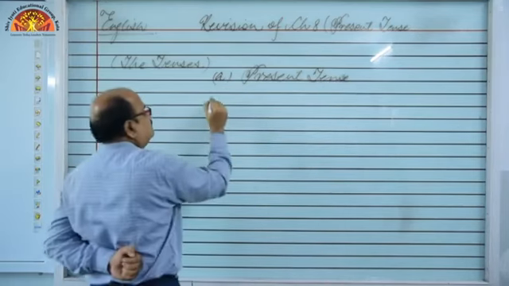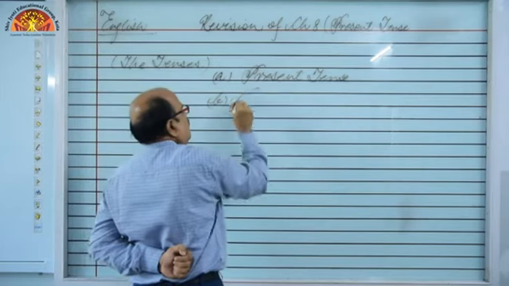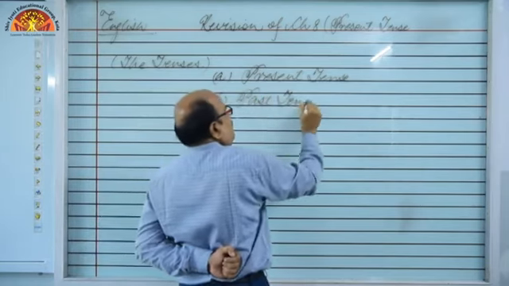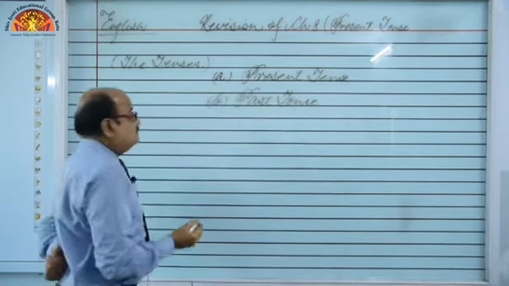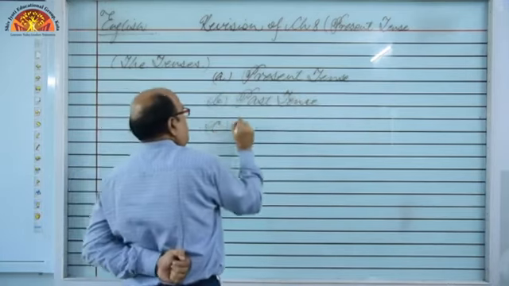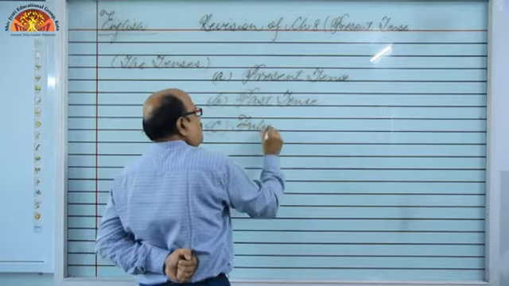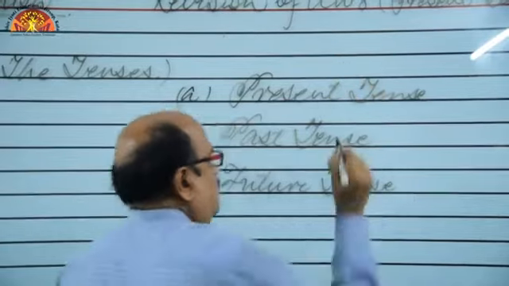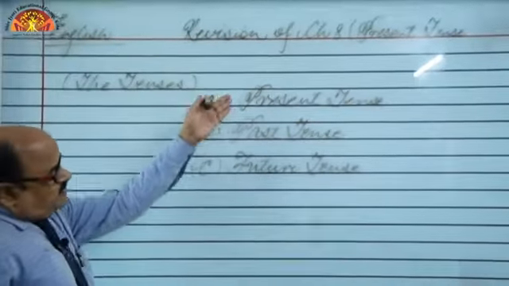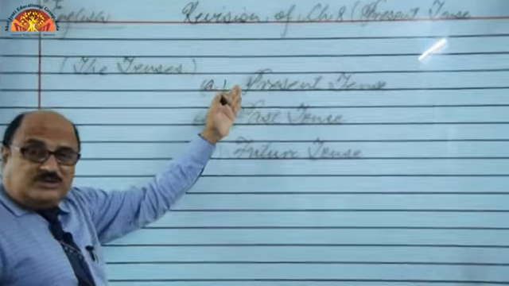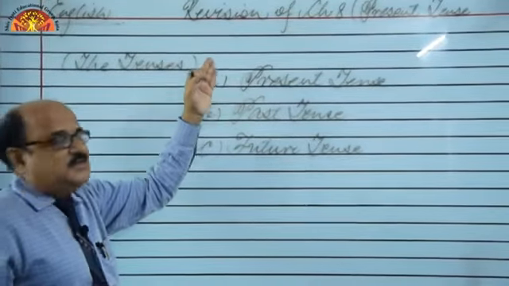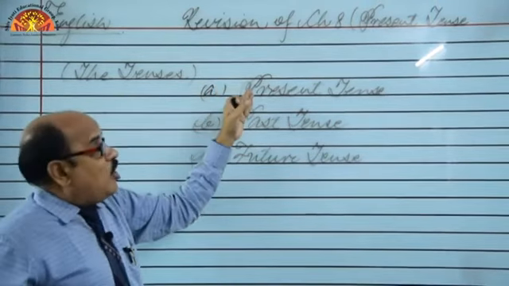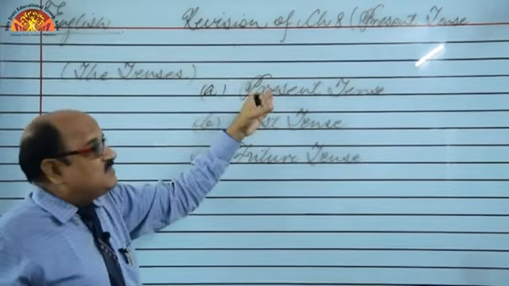Present tense, past tense, and future tense, right? So the first one is the present tense. This is the most important tense in one's life because this is the one and only time one has got. We have got all powers, we can do everything in this tense only.